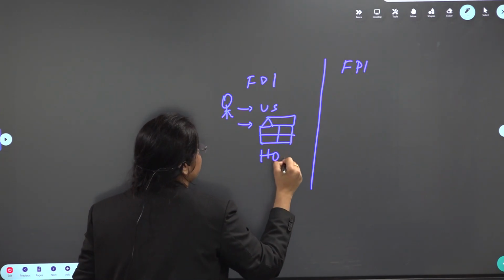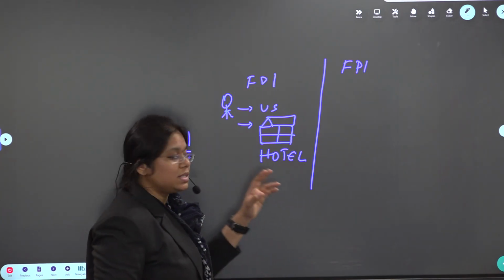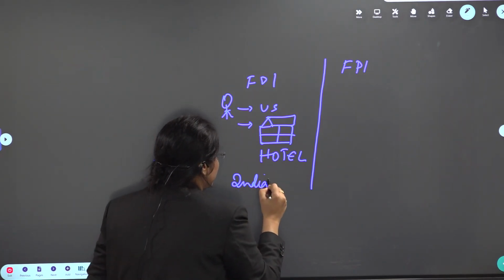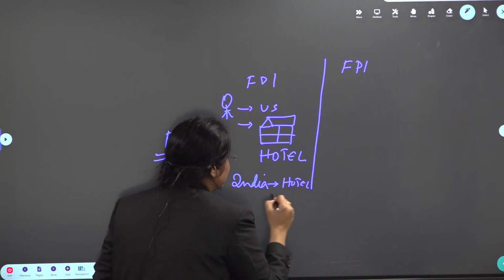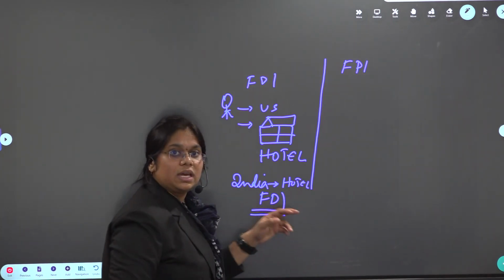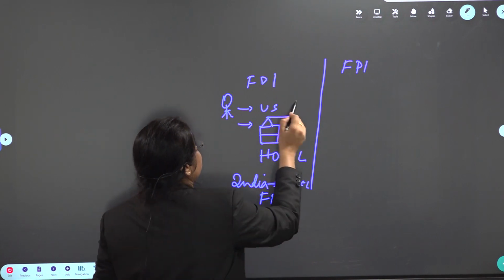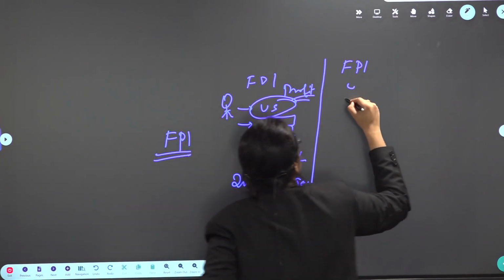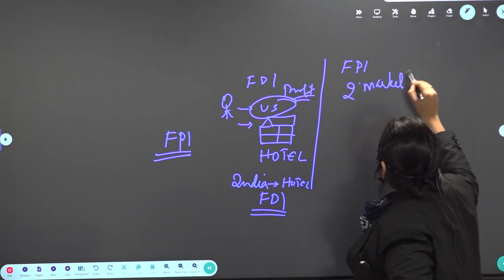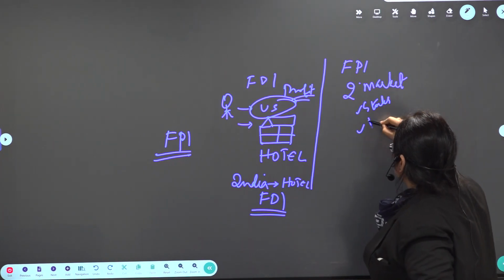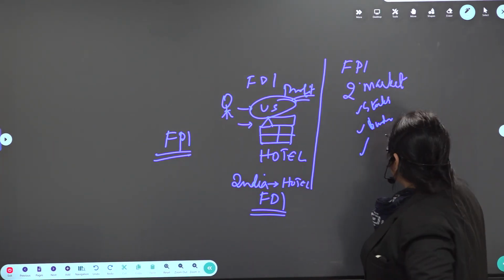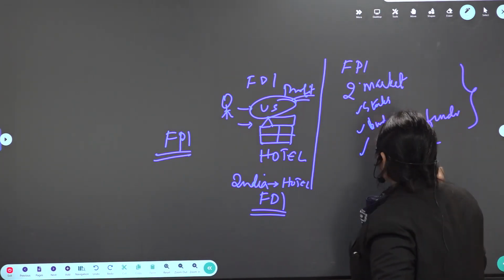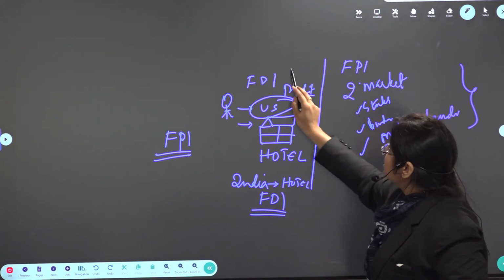Okay, whatever, hotel. Now, if I am investing, I am keeping this hotel in India. The same kind of thing I'm keeping in India, then that is the FDI. But if I am keeping this money, the profited money, not only profit, any money in the stock market or else in the secondary market, secondary capital market like stocks, bonds or mutual funds, etc., then that is FPI, okay, FPI, and this is FDI.